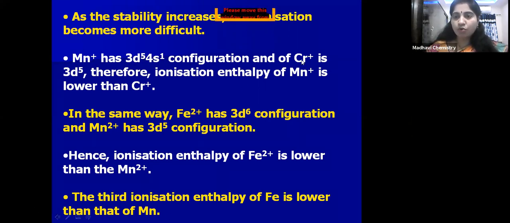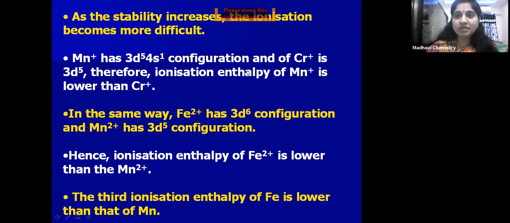See children, chromium, Cr 24, electronic configuration, we just discussed, that is 3d5 4s1. If it loses one electron from 4s, then what happens? The chromium Cr+ electronic configuration will be 3d5. If you want to remove an electron from Cr+, then what happens? You have to remove one electron from 3d5, is it not? The 3d5 configuration is already a half-filled, stable configuration. From a stable configuration, you have to remove one electron. So then what happens? More ionization enthalpy is required. The stability increases, ionization becomes more difficult.